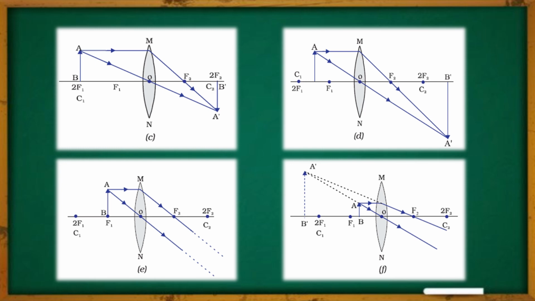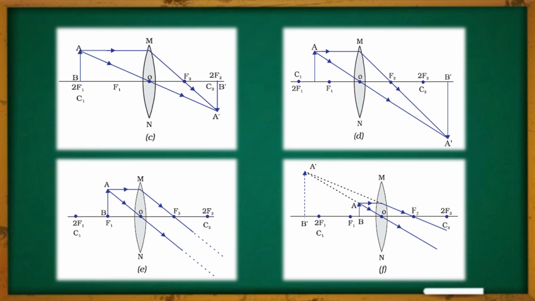undeviated. But here also these two rays are not likely to meet each other at this part of the lens, but in the previous case they will meet at infinity if you extend them to infinity. But in this case, even if you extend them to infinity or farther away, they will never meet each other because these two rays are diverging away from each other. So in order to make them meet, we have to extend them in the backward direction imaginarily, so that they will meet each other at the point A dash, and there the image of the point A will be created.